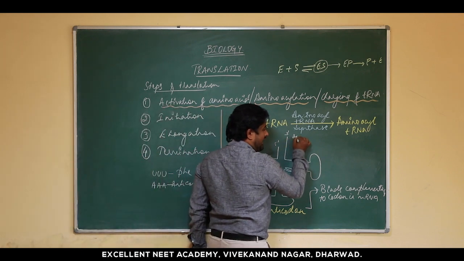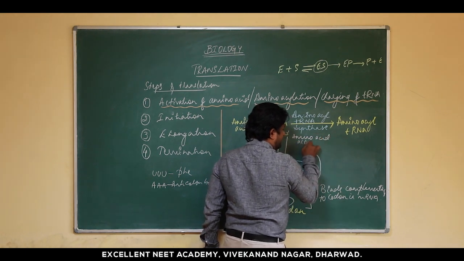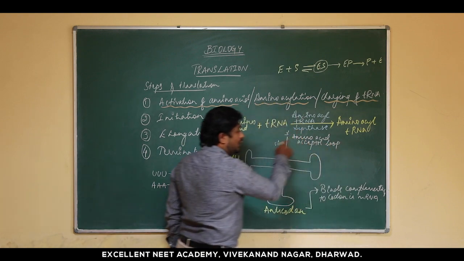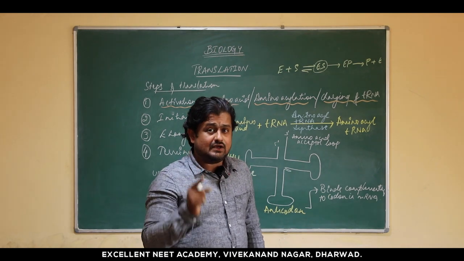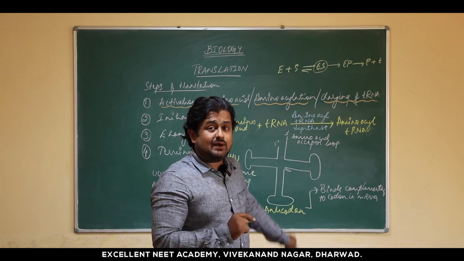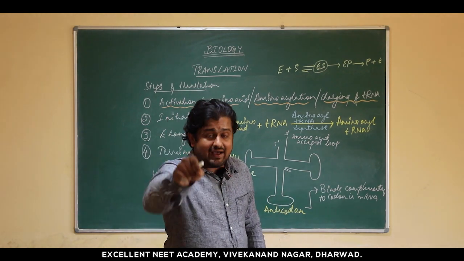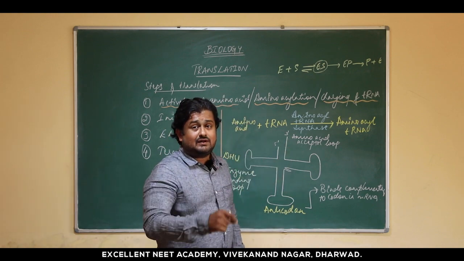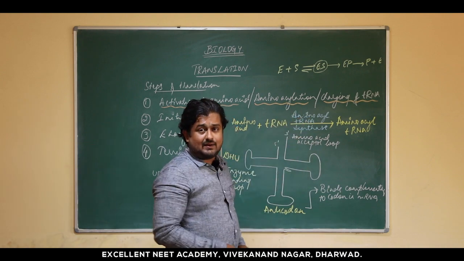And this arm, which is called the amino acid acceptor arm or loop, is going to have the site specific for that particular amino acid. So when we are talking about phenylalanine, it will bind to that region of the tRNA, so that this tRNA gets completely charged and can enter into the ribosome.